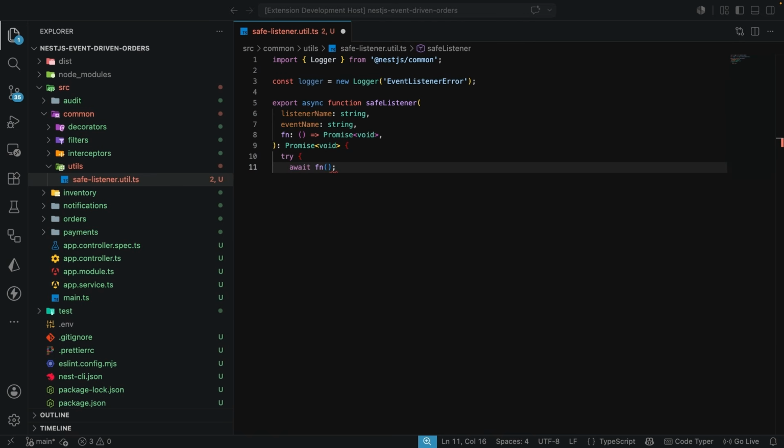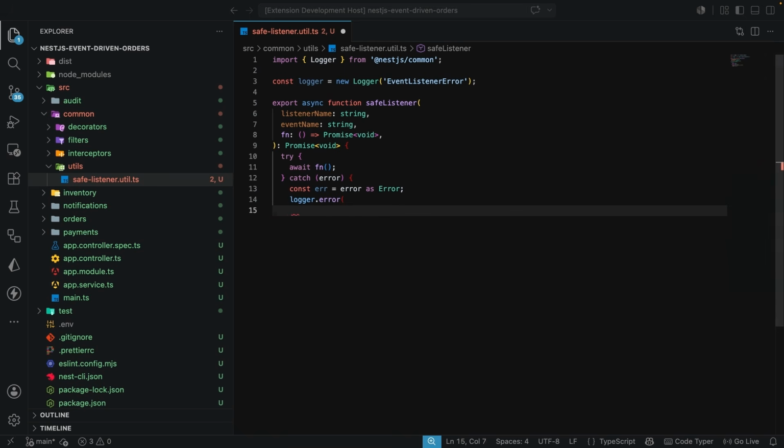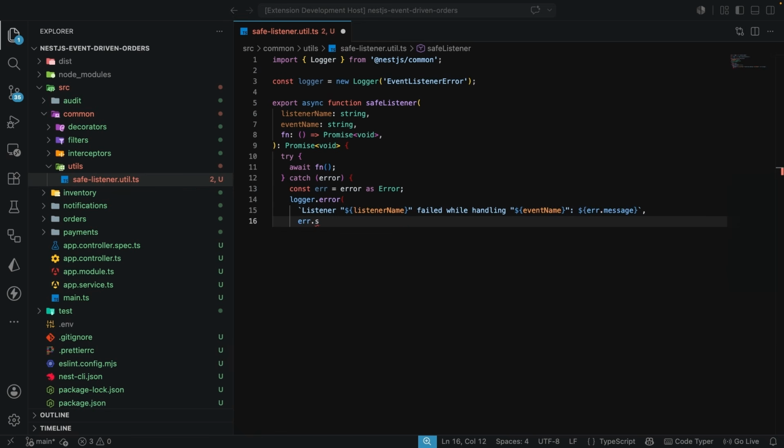In the try block, we're going to await the function, but in the catch block, we just get the error. And we're going to say error is equal to error as Error. What we're going to do is log the error. So we say logger.error, and we pass the listener name and say this failed while handling this specific event. We also want to have the error message, and then we're also going to attach the error stack to the logs.